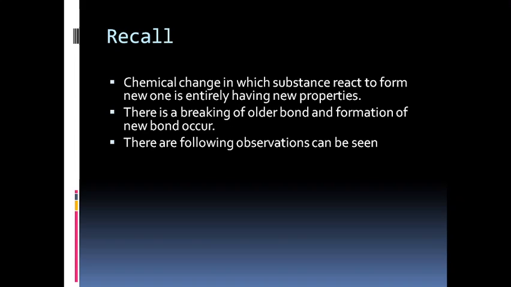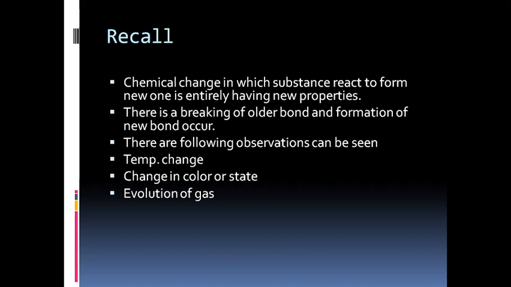Then during a chemical reaction, there are certain observations that can be seen, for example temperature can change, a change in color or state, evolution of gas can occur, and formation of precipitate. So these four are certain changes that can happen during a chemical reaction. The temperature can change during the process, or else color or state can also change. Evolution of gas means gas can be produced during the process, and last, formation of precipitate.